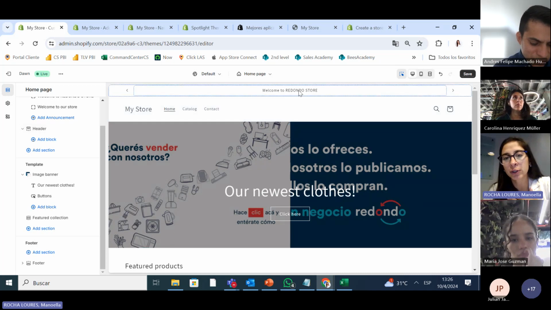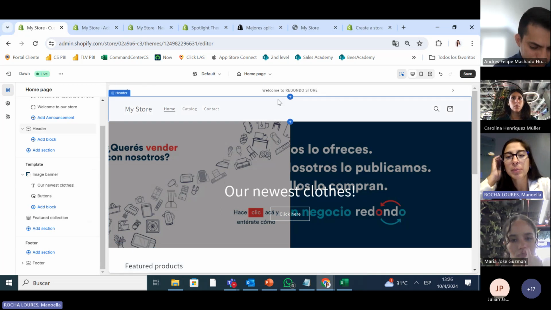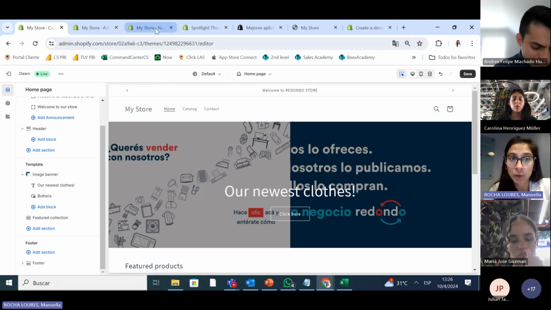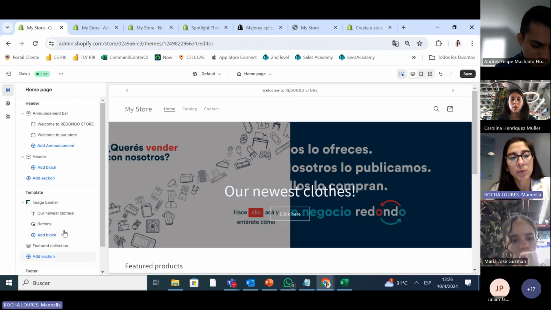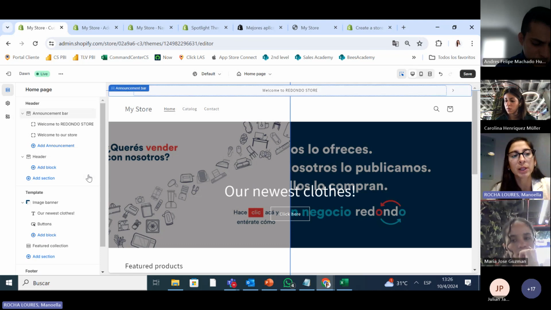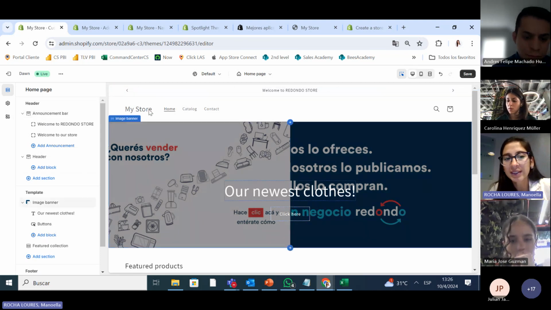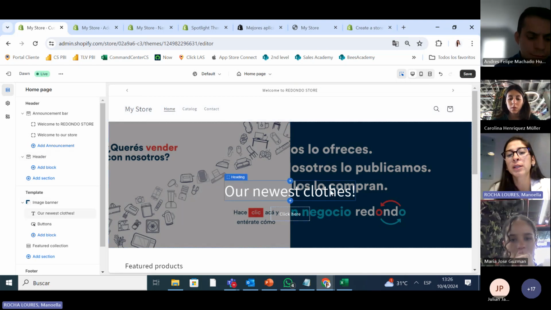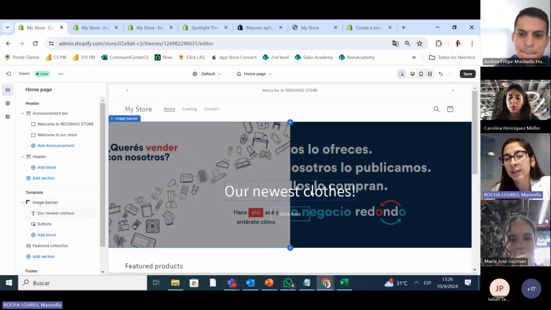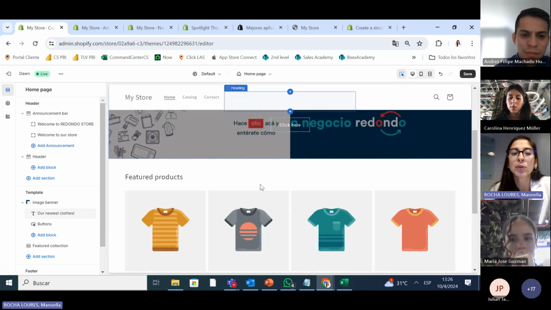If I have a Redondo store, my store already has the type of lettering I use, so I have to follow that. And then here where it says which one they're using, I had to change. I don't want to get you too confused because we only have an hour. But you can change everything in this webpage, everything. So if your catalog says which letters you have to use, you go and change them.